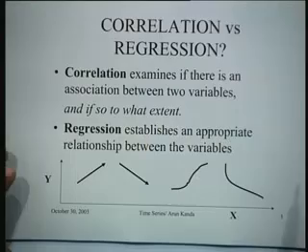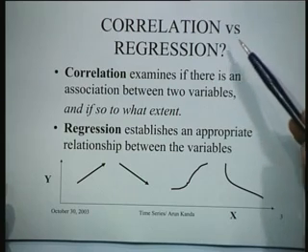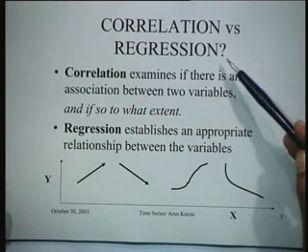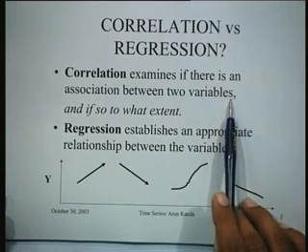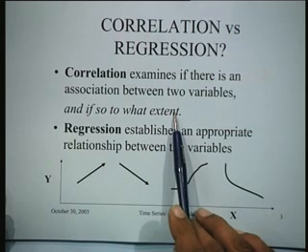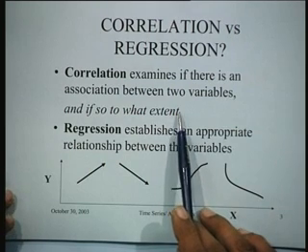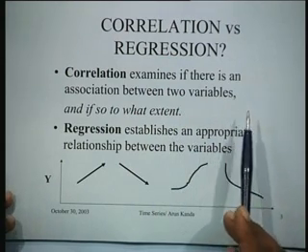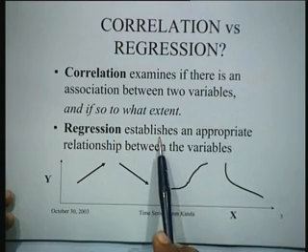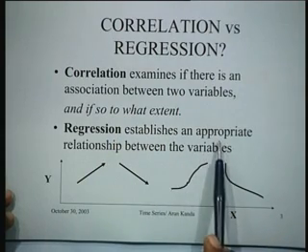We are all familiar with this term, and we know that correlation to some extent measures the degree of association between two variables or two series. This is a central concept which is used in forecasting, and therefore, we must clearly understand the distinction between correlation and regression. Correlation examines if there is an association between two variables, and if so, to what extent. That is what the correlation coefficient measures, the degree of association between two variables, if at all there is any. And regression, on the contrary, establishes a unique relationship between the variables.